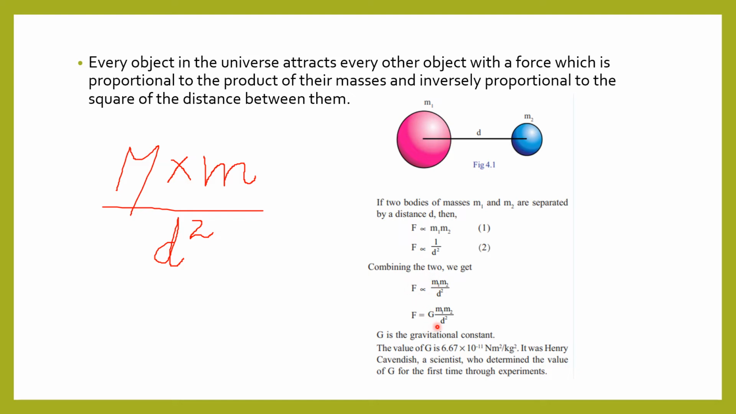In order to remove this proportionality sign, we can include one proportionality constant that is known as the universal gravitational constant, G. Its value is 6.67 into 10 raised to minus 11 Newton meter square per kilogram square. It was Henry Cavendish, a scientist, who determined the value of G for the first time through experiment. So you will have to remember the name of the scientist also. The scientist who found out the value of G is Henry Cavendish. So this derivation is very simple and at the same time very important also.